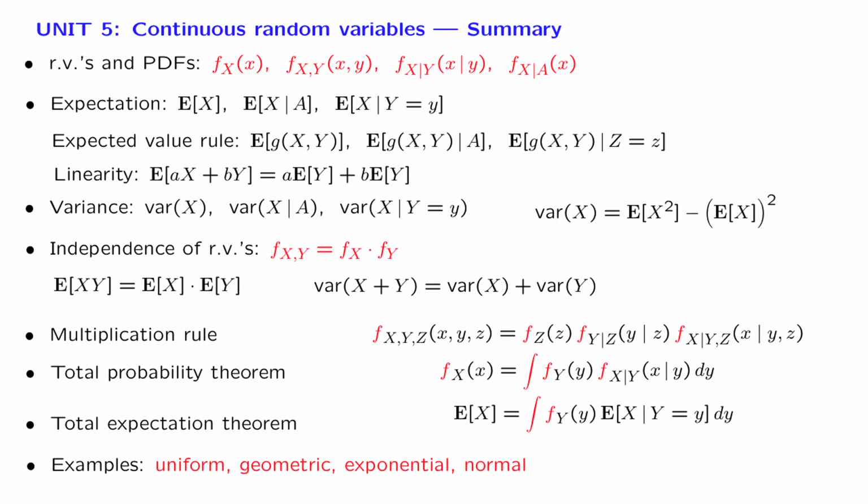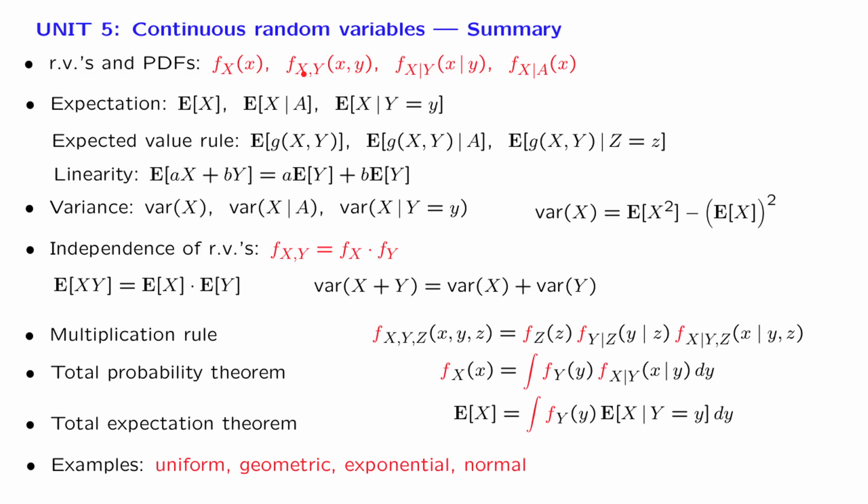Let us now summarize what we have done with continuous random variables. This slide is essentially identical to our summary slide for discrete random variables, with some differences that are marked in red. Instead of describing random variables by PMFs of all sorts, we started using PDFs. Symbolically, P's get replaced by F's, but it is important to realize that this is not just a notation change. We are dealing with a similar but different concept.